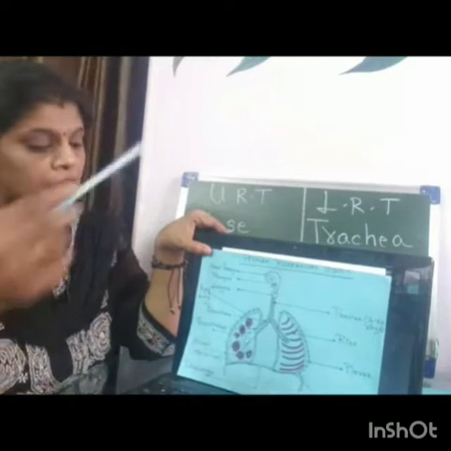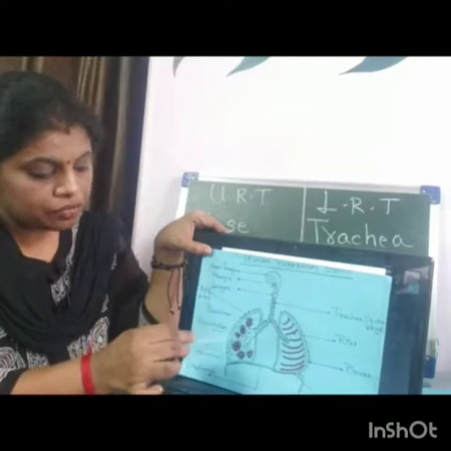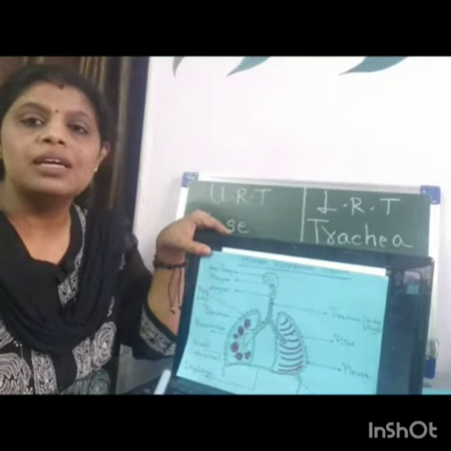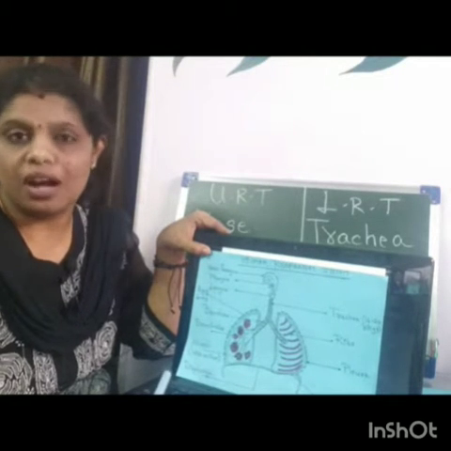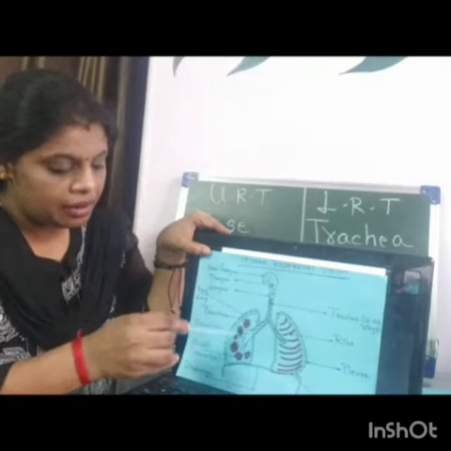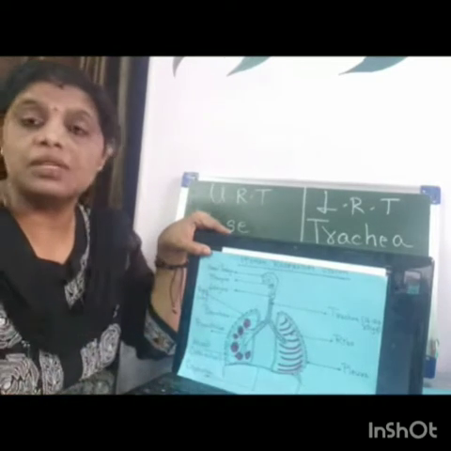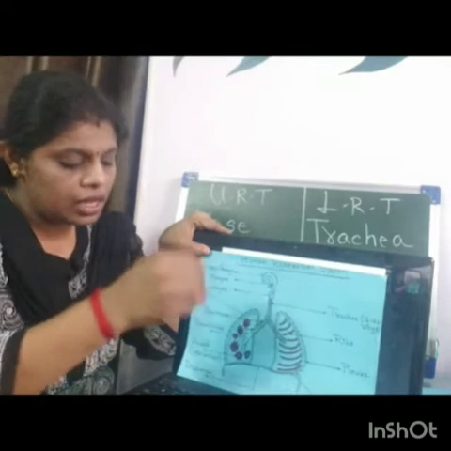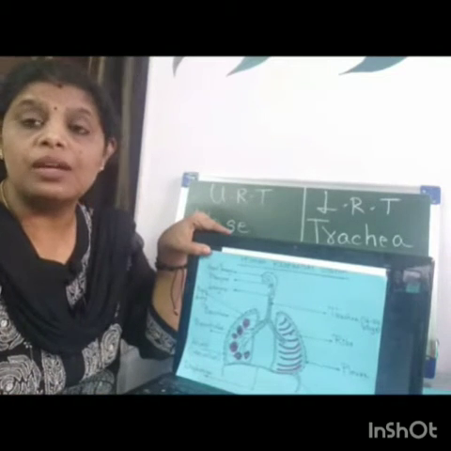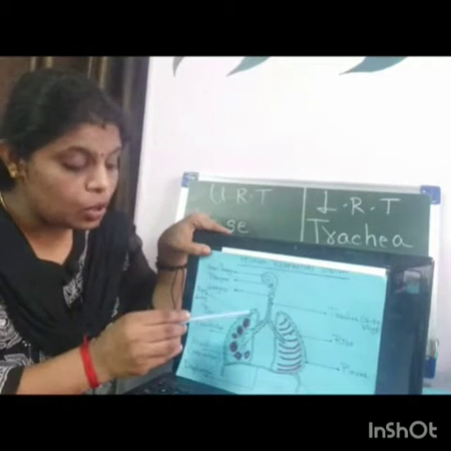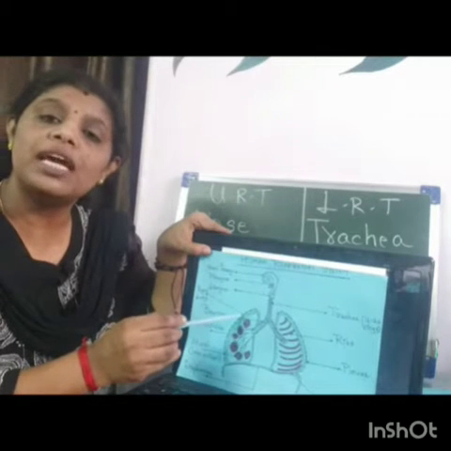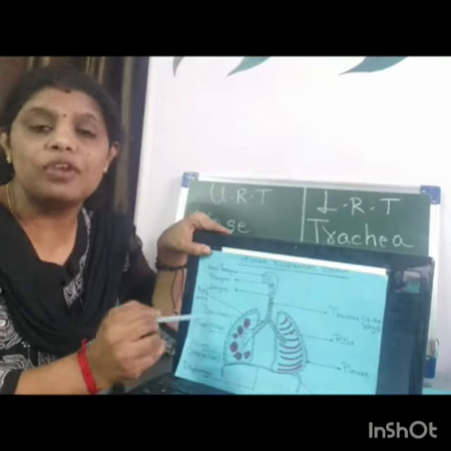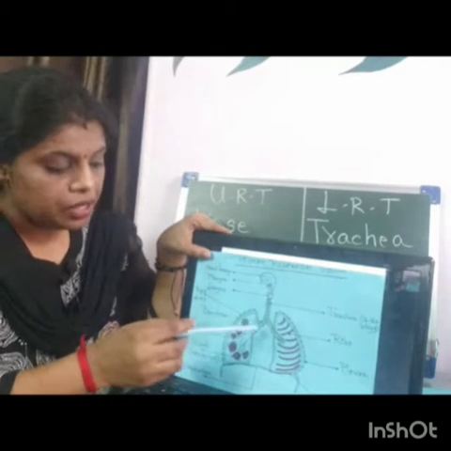Now the outer layer of both the lungs is protected by a particular structure called pleura. The outer protection is called pleura. It contains a particular cavity called pleural cavity, within which there is a fluid which protects the lungs from external injury, and that is called pleural fluid. Understanding? So there are two lungs.